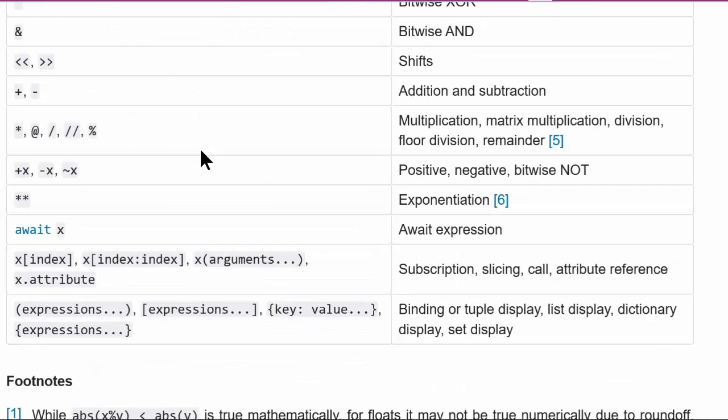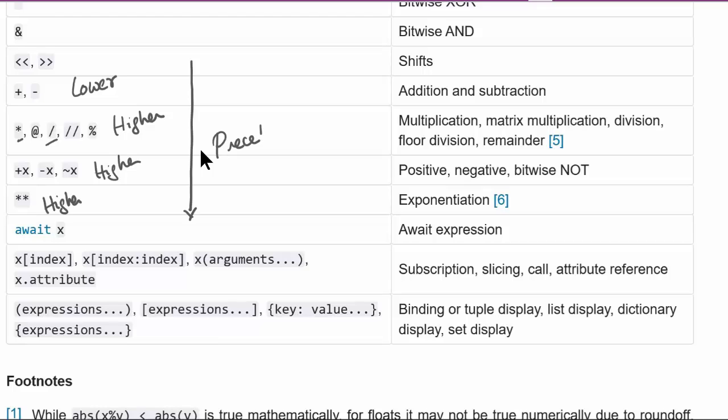Plus and minus has lower precedence when compared to star and slash. So this is higher precedence. This is even higher precedence. And this is even higher. So as we go down this list, the precedence increases for that operator, right?